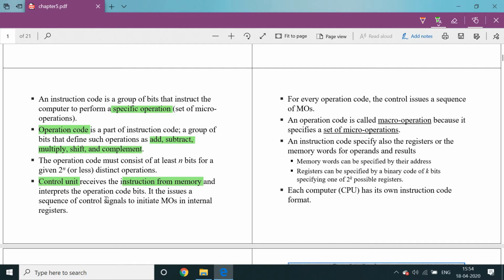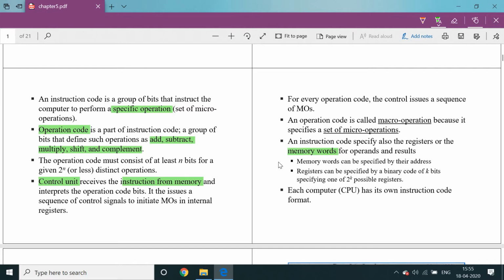It issues a sequence of control signals to initiate micro operations in internal registers. For every operation code, the control unit issues a sequence of micro operations. An operation code is called a micro operation because it specifies a set of micro operations. The instruction code also specifies the registers or the memory words for operands and results.